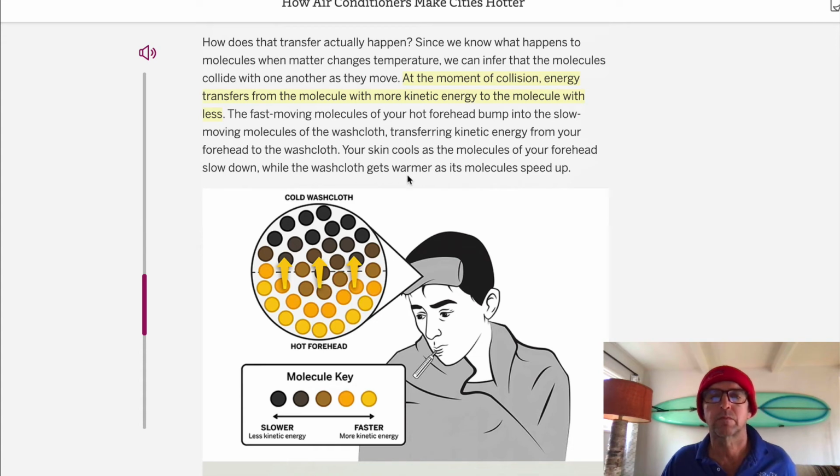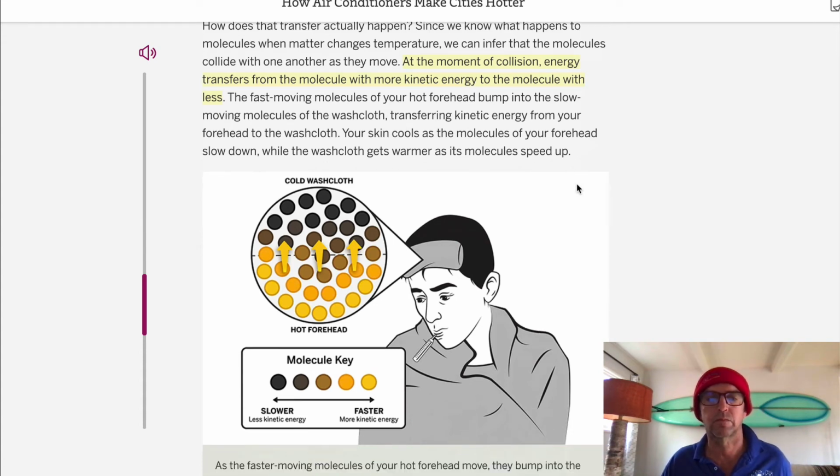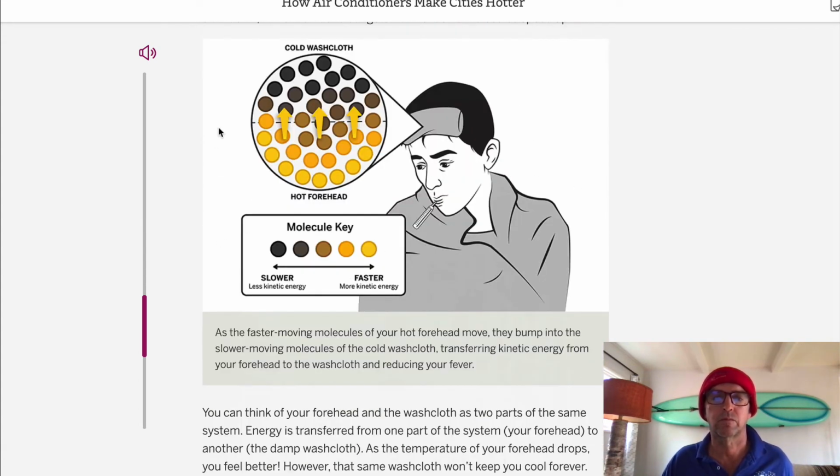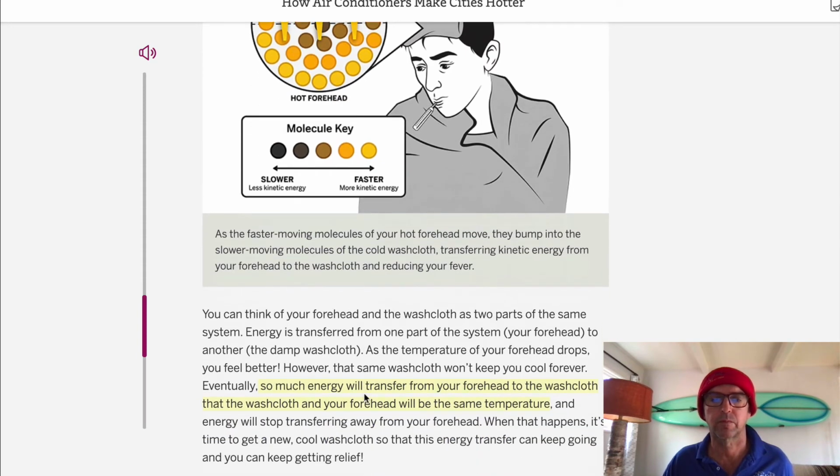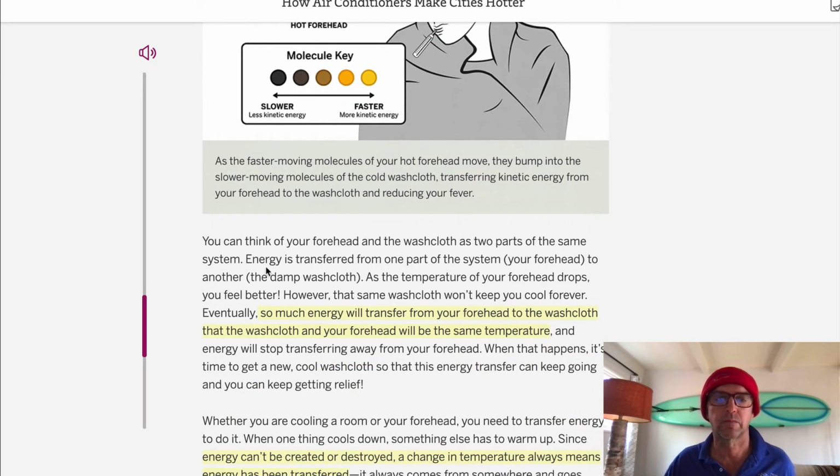while the washcloth gets warmer as its molecules speed up. You can think of your forehead and the washcloth as two parts of the same system. Energy is transferred from one part of the system, your forehead, to another, the damp washcloth. As the temperature of your forehead drops, you feel better.